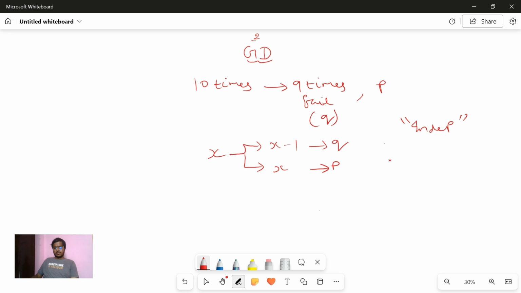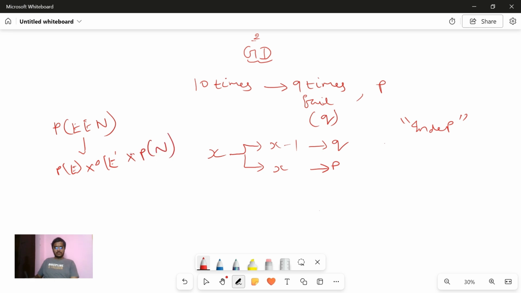Now, because the probabilities of everything are independent, you can individually multiply the probabilities, right? That's what we saw in the Poisson distribution example, when I was telling P of error, finally not error. So this can be written as P of E into P of E into P of N, right?